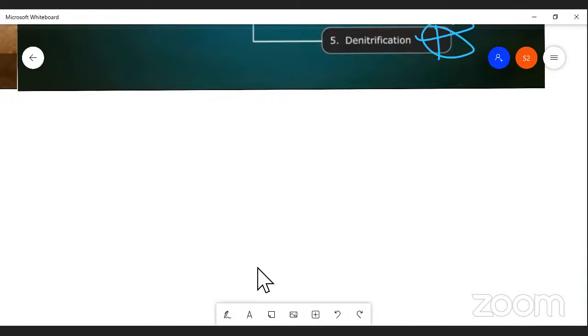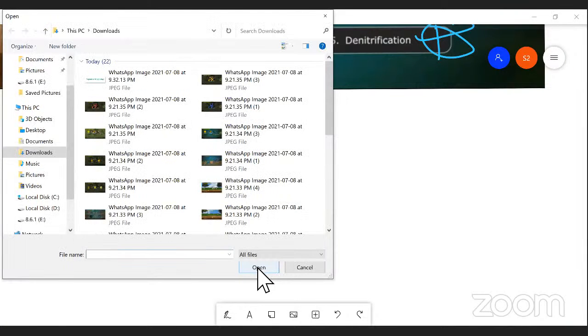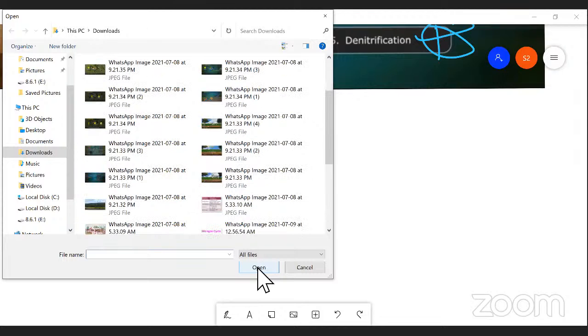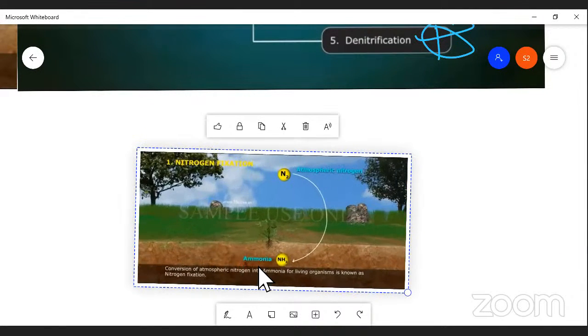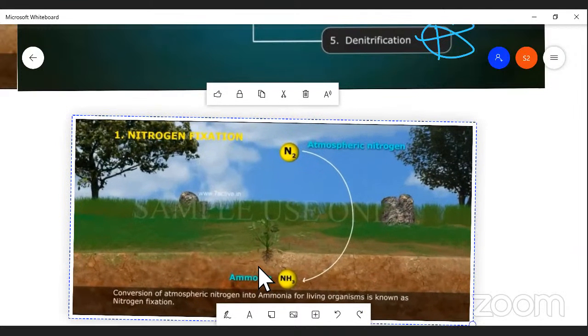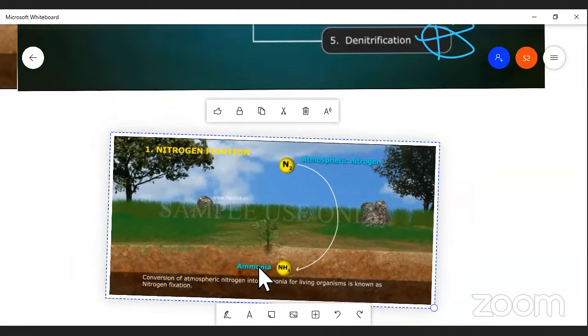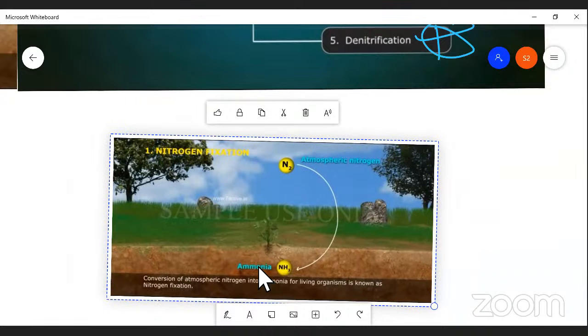As the title suggests, this atmospheric nitrogen is fixed. This is called nitrogen fixation. My dear students, you can understand nitrogen fixation in the picture that I'm showing.